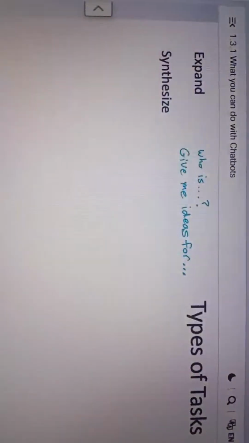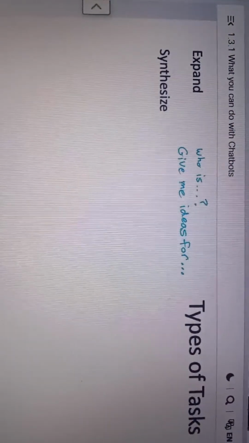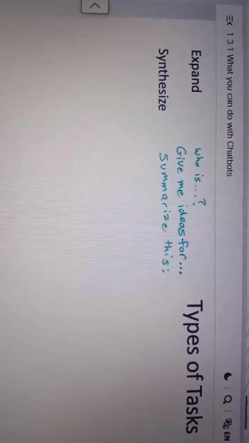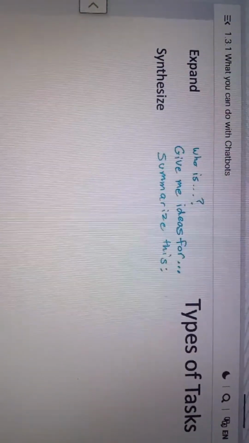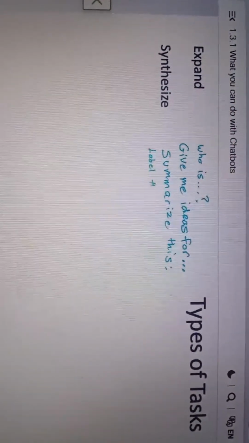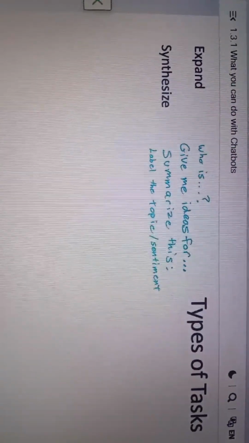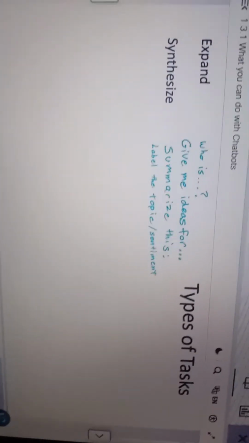Another category is synthesize. For example, you can say, "Summarize this," and then paste in the text of an article or some paper that you're reading. Another synthesized task is to label text. Say you have many small pieces of text, like replies to a social media post or a couple of online customer reviews of a product. You can ask a chatbot to label them by topic or label them as having a positive or negative sentiment.